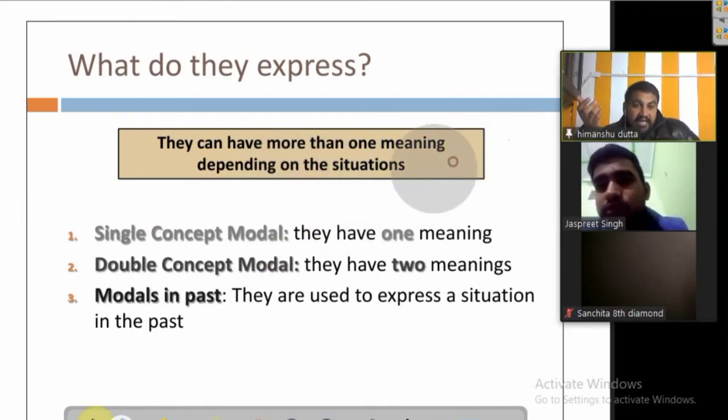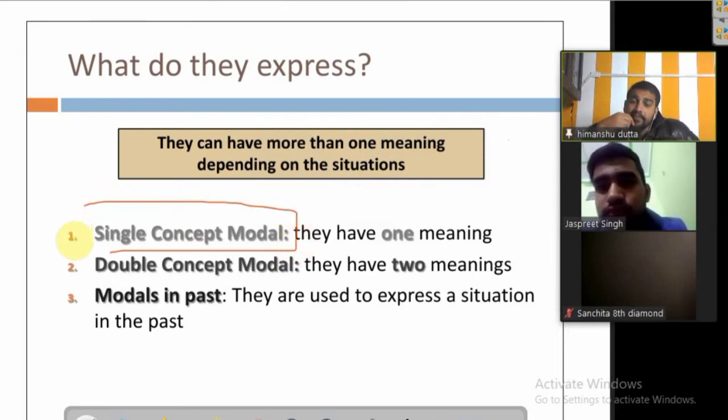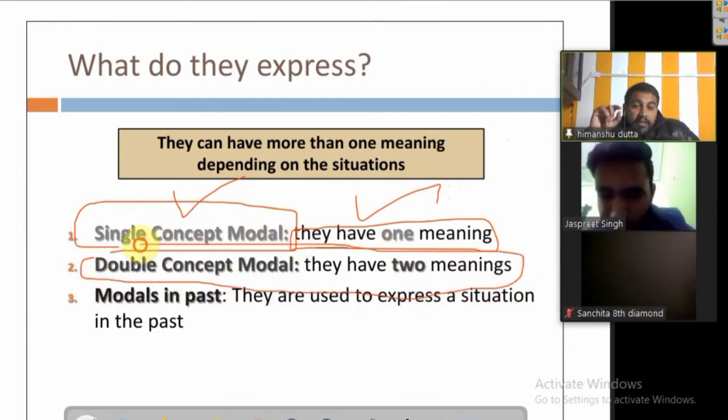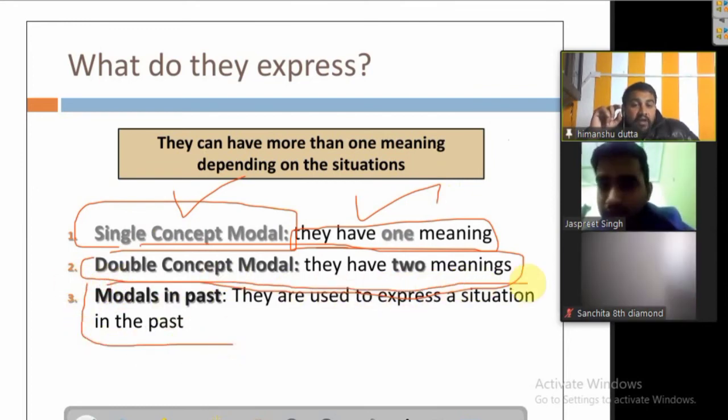Now you see single concept modal verbs. Why do we call it single concept? When a modal verb has only one meaning coming out of it, we call it a single meaning modal verb. There would be some modal verbs which make only one meaning, there would be modal verbs which make double meaning, and there would be modal verbs like could have done, should have done, would have done.